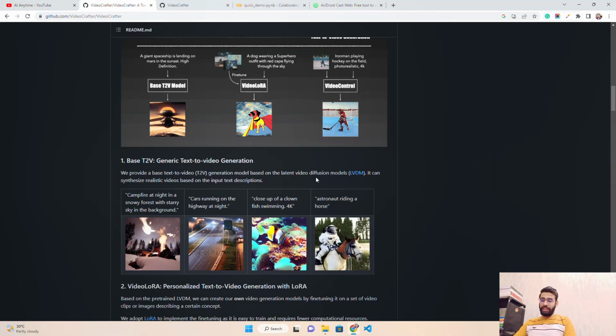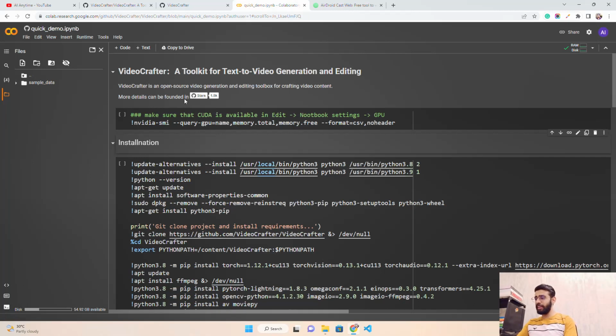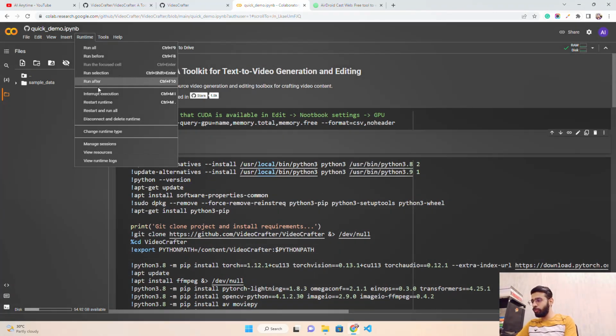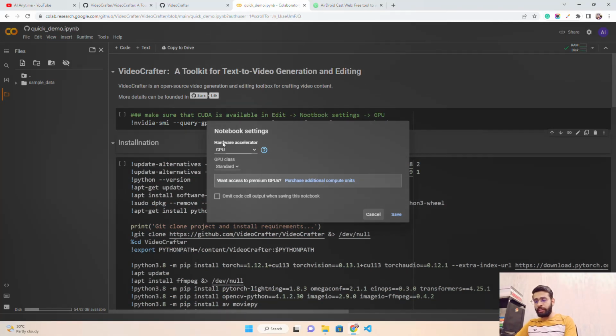Now what we can do here, guys, is try to run inference for this text to video. Basically here you see they have given a Colab notebook, which says an open source video generation and editing toolbox for crafting video content, and let's try to run this. I'm currently on GPU. By default, if you run this Colab notebook, the GPU will be selected here in the runtime.